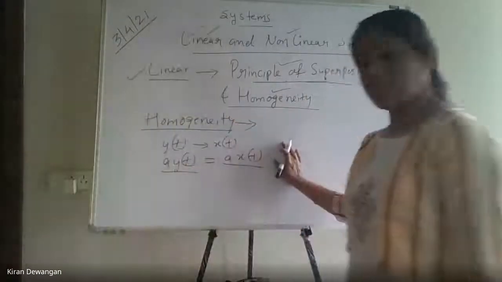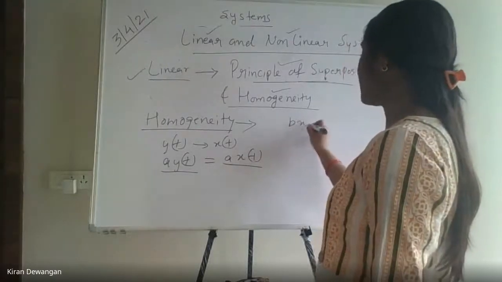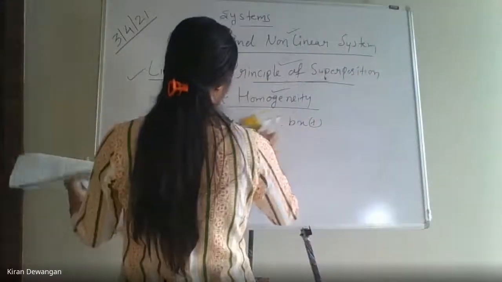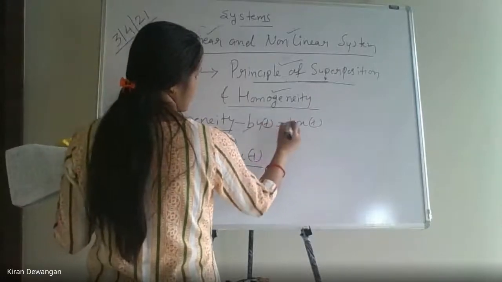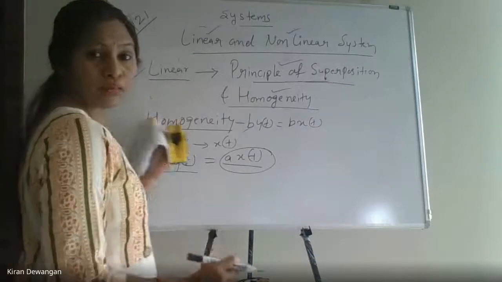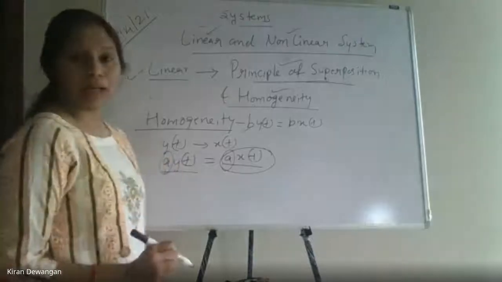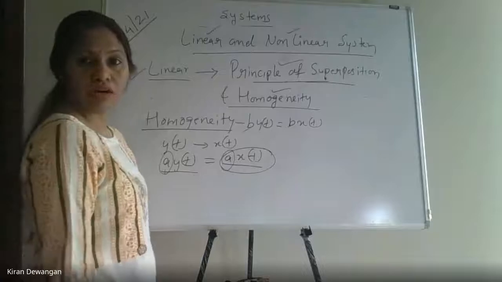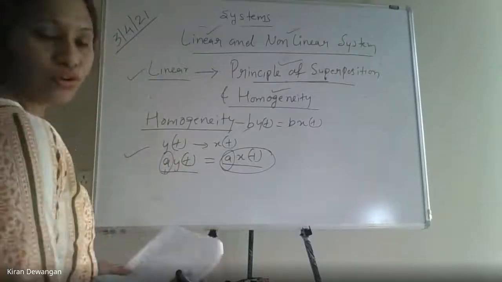ये सिर्फ इतना सही है होमोजेनिटी, ठीक है? अगर इसमें मैं इसको लिखूं कि b times xt दे रहे हैं तो आपका आउटपुट will also be b times yt. मतलब whatever factor that we are multiplying to the input, the same factor will get multiplied to the output also. Then we can say that the system is a homogeneous system. This is the principle of homogeneity.